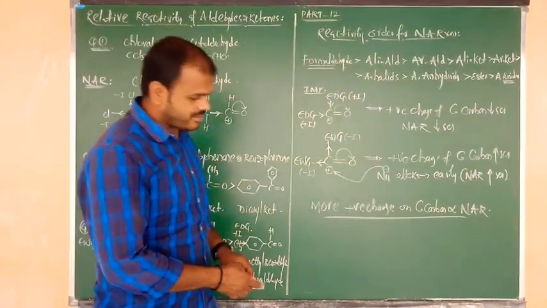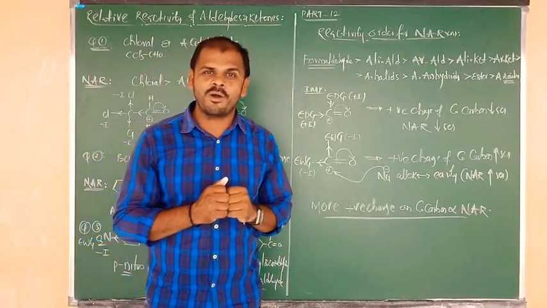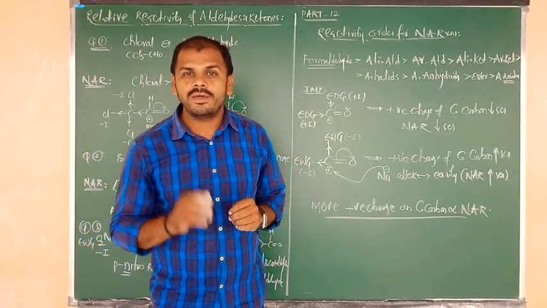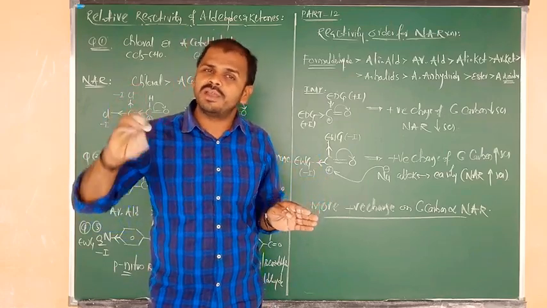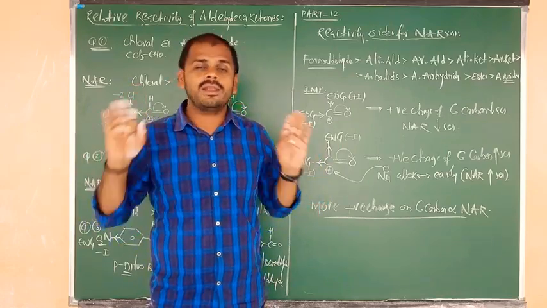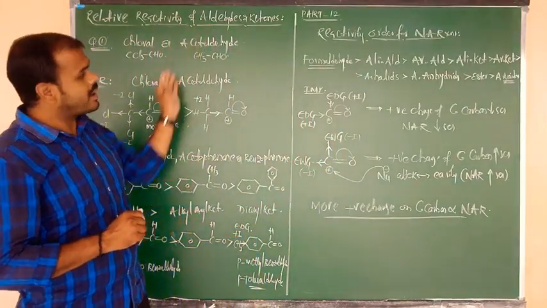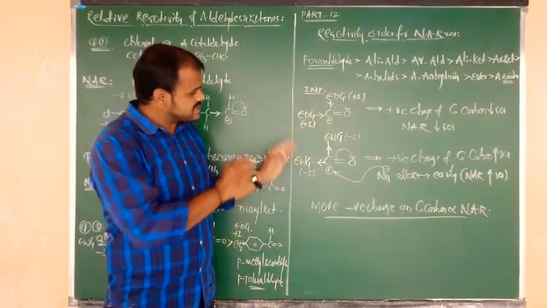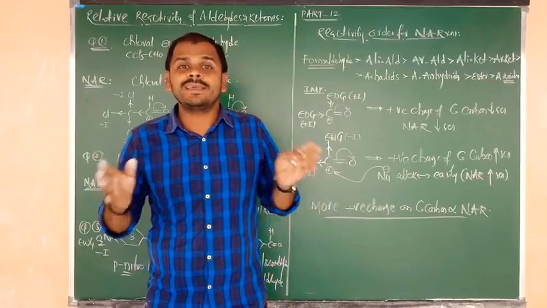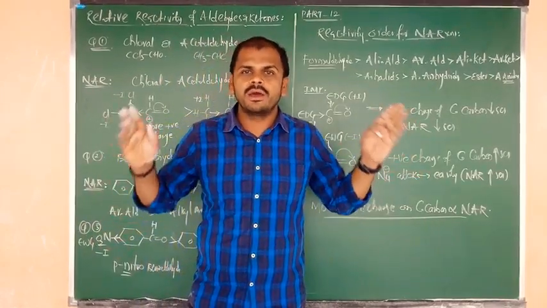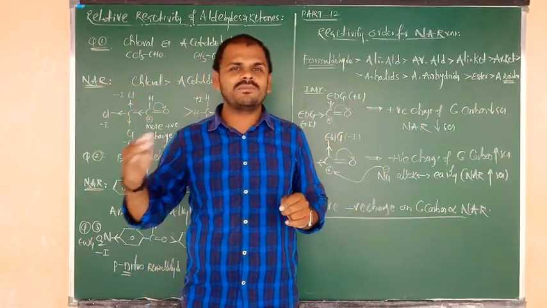Okay beta, good. In the next class we are going to discuss the mechanism of addition of HCl. So up to now what we have studied is the mechanism of nucleophilic addition reaction for all aldehydes and ketones, and the relative reactivity of aldehydes and ketones. Only two points we have successfully completed. Now examples we have to consider. What are the examples of nucleophilic addition reactions? Around 5 to 6 examples are there. Already I have told you, so one by one we will consider them.